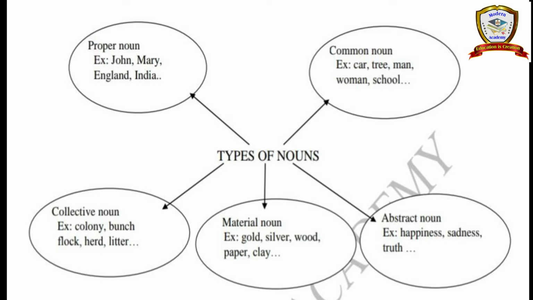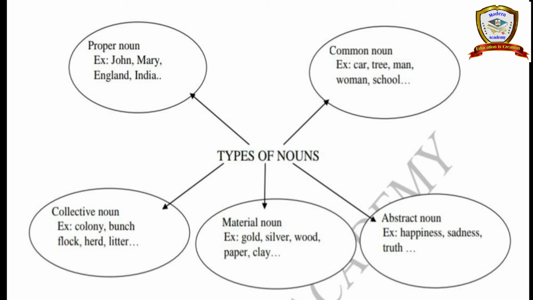Next, flock, herd of animals. Herd of animals means what we call an animal herd, many sheep and cows, all grouped together. That group is called a herd of animals, like that. Okay. So collective nouns means it's a group of people or group of animals or group of things.